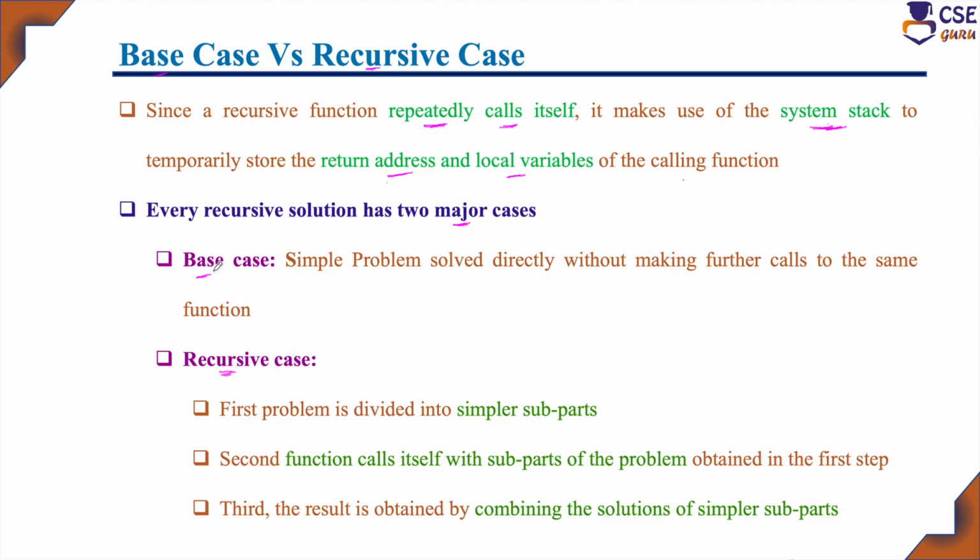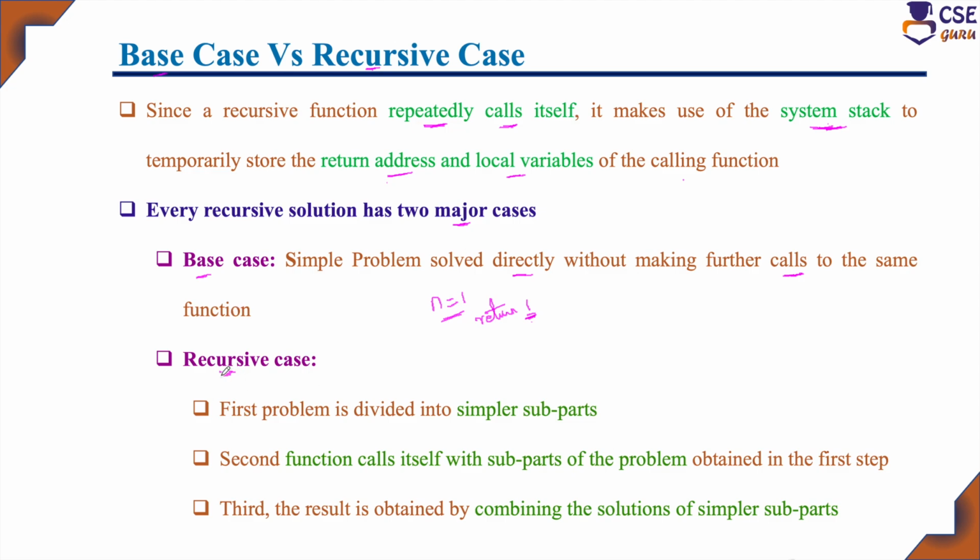What do we mean by the base case? Here the problem is solved directly without any further calls. That is, for the base case, a recursive call is not required. For example, in the factorial function, if the n value is equal to 1, it has to return 1 as the result. So this is the base case. If the n value is 1, there is no need for any recursive call; directly it returns the result as 1. This is called the base case. So the base case does not require a recursive call.